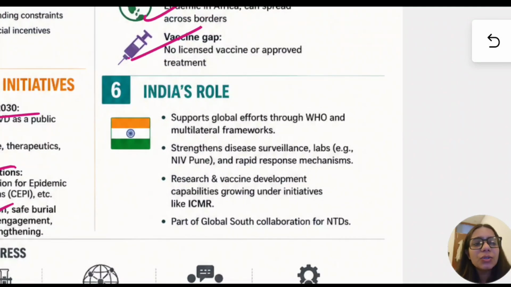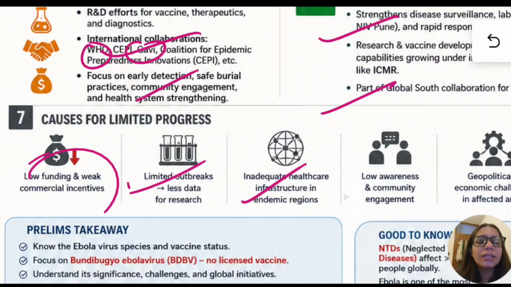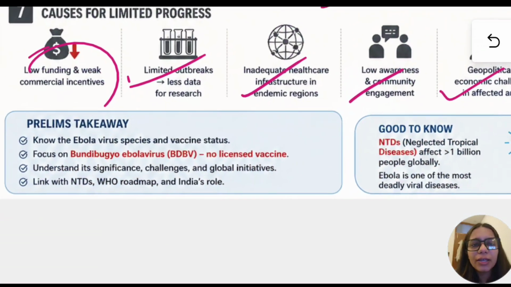What is India's role in it? Support for the global effort through WHO. We have to strengthen disease surveillance, as part of Global South cooperation for NTDs. What are the causes for its limited progress? Why didn't we have any vaccine available for it? There is low funding and weak commercial incentives, as we just discussed. There are limited outbreaks, inadequate health infrastructure, low awareness, and economic and geopolitical challenges.